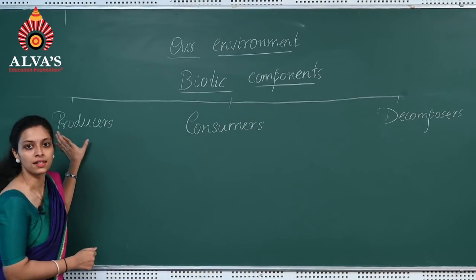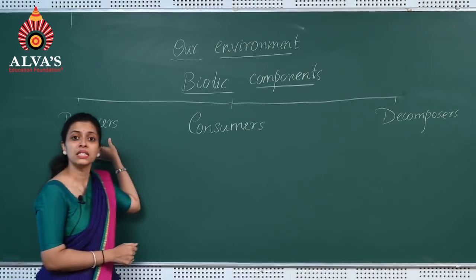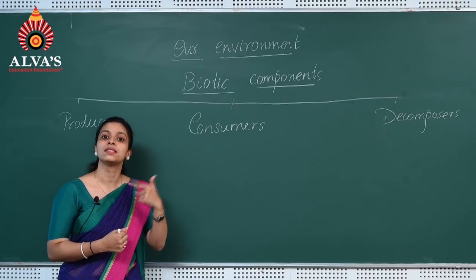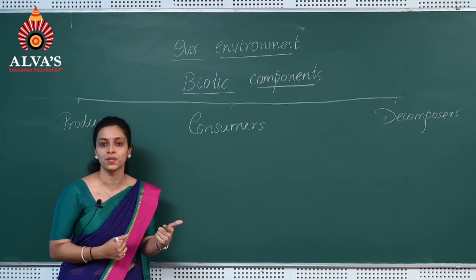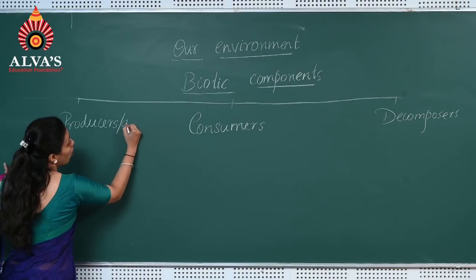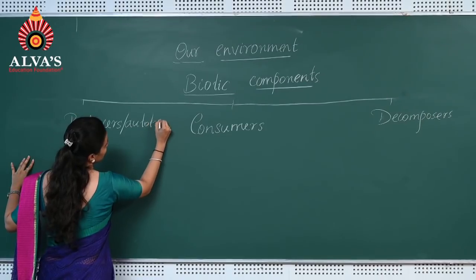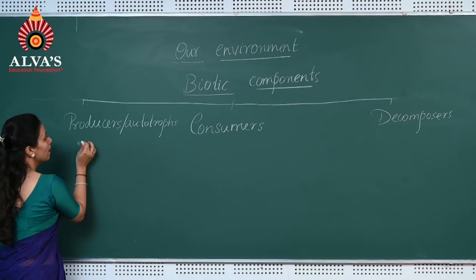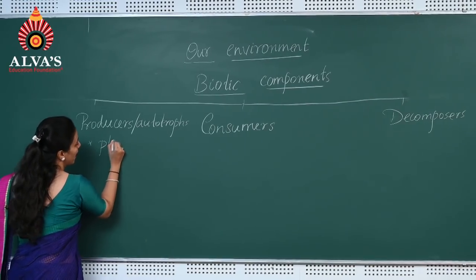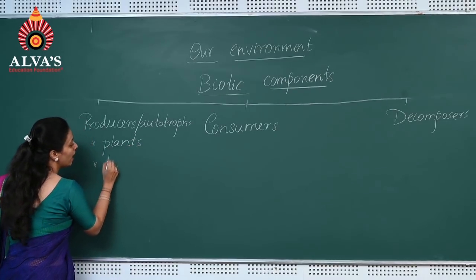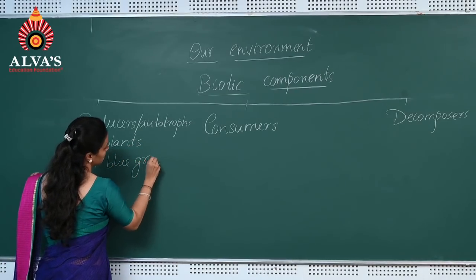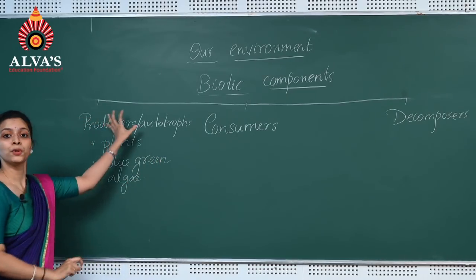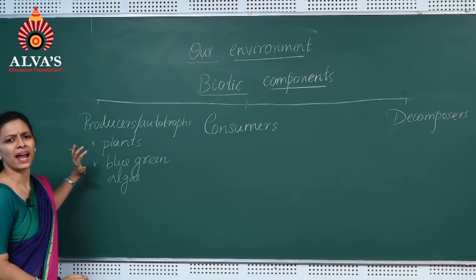Now see the first type, that is producers. Producers have the capacity to synthesize their own food. If they have the capacity to synthesize their own food, then they are also called autotrophs. What are they called? They are called autotrophs because they have the capacity to produce their own food. So the examples for producers are green plants and blue-green algae.